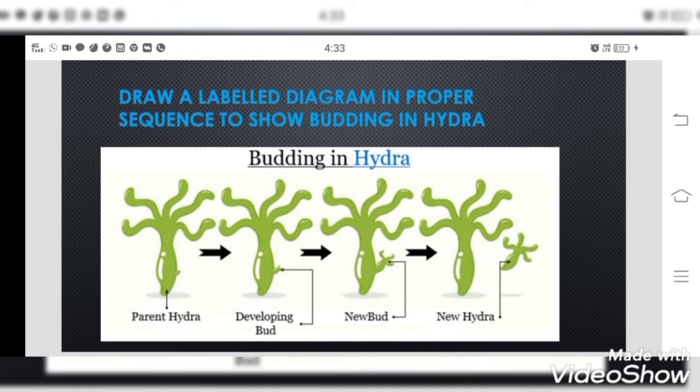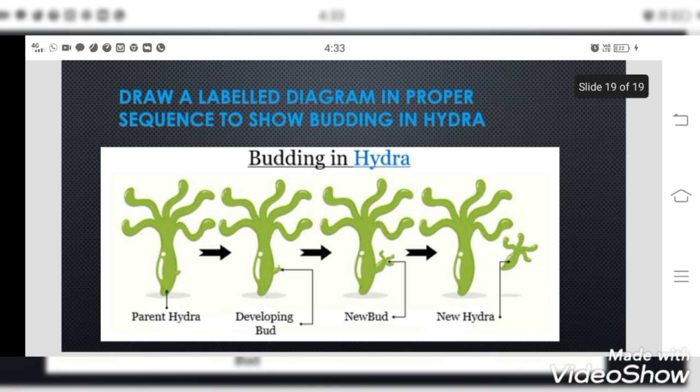Almost it gets the shape of the parent Hydra, almost similar, and it acquires a minimum development and gets detached from the parent body and lives as a free individual. Okay, so this is the way how Hydras reproduce. So one method of Hydra's reproduction is budding.